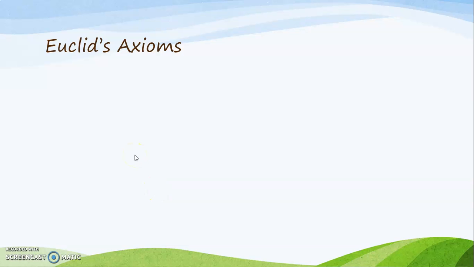Okay, so earlier we looked at Euclid's definitions and four of Euclid's axioms. Now let us move on to three more of those axioms and then the five postulates.